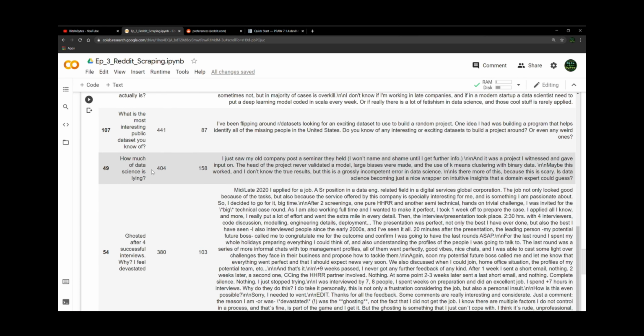How much of data science is lying? I just saw my old company post a seminar they held. I won't name shame, and it was a project I witnessed and gave input on. The head of the project never validated a model, large biases were made, and the use of k-means clustering with binary data. Maybe this worked, and I don't know the true results, but this is a grossly incompetent error in data science. Is there more of this? Because this is scary. Is data science becoming just a nice wrapper on intuitive insights that a domain expert could guess?